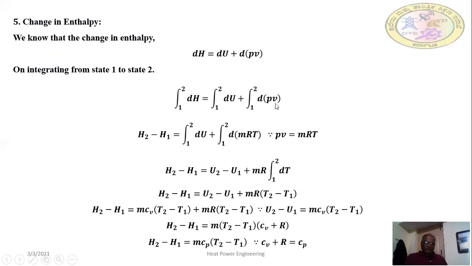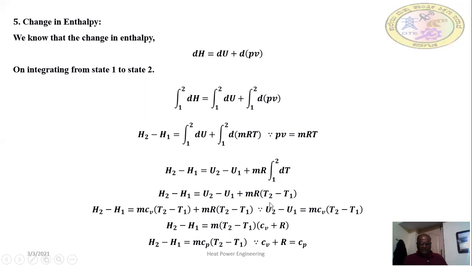In this, you know that PV is equal to mRT. If you substitute that in the place of PV, the change in enthalpy becomes equal to the change in internal energy plus the integration of mRT. After integration, you will get mR(T2 minus T1).